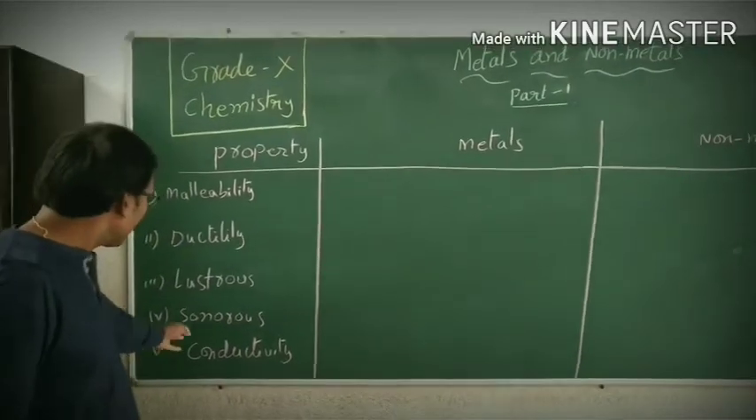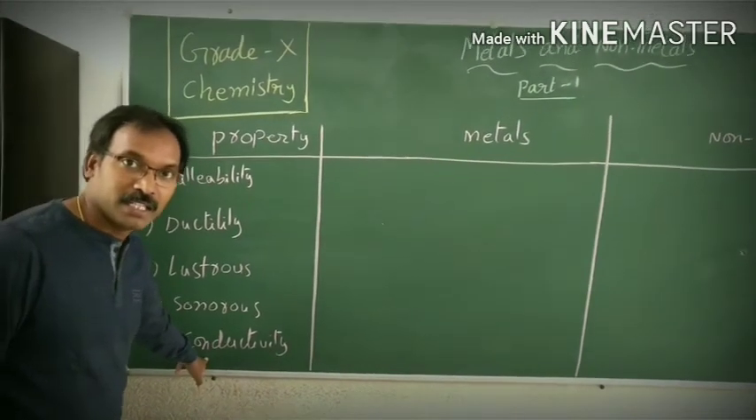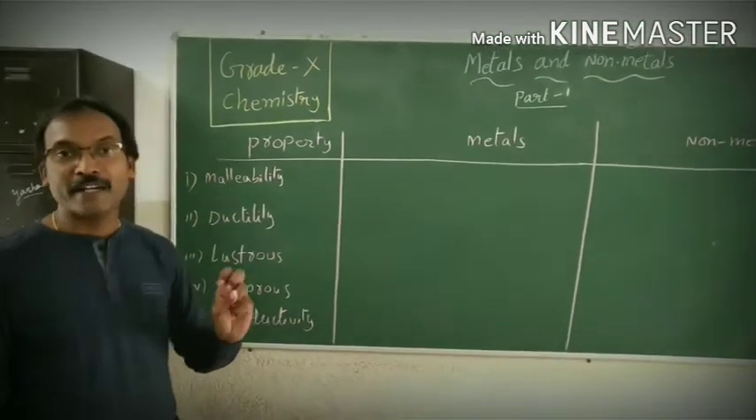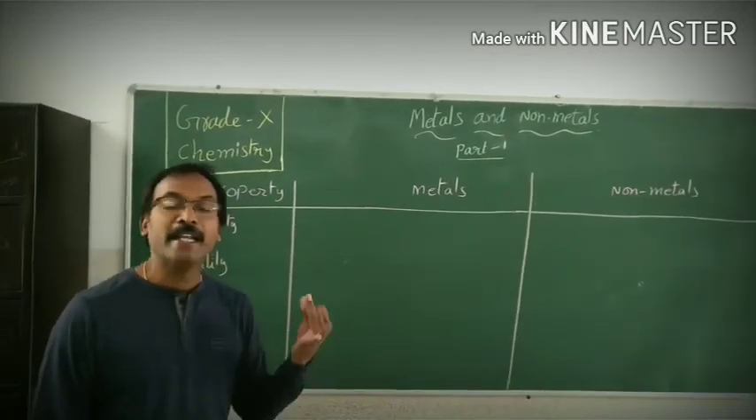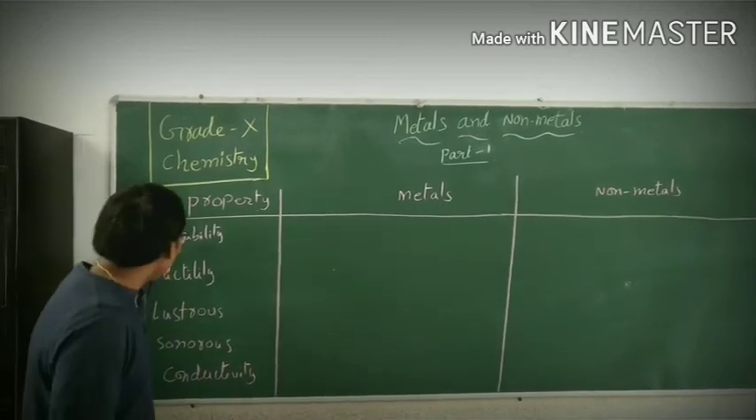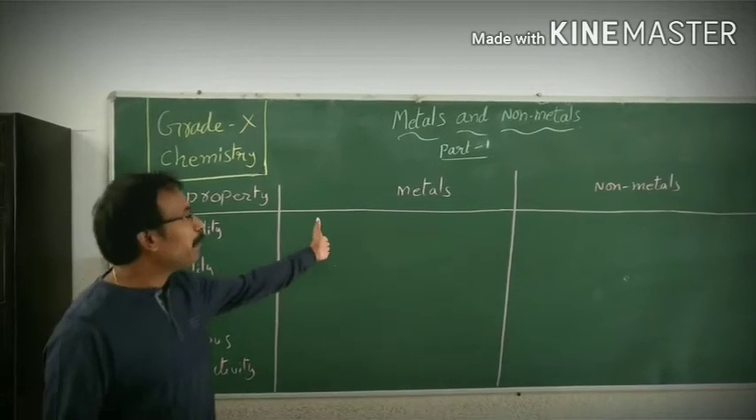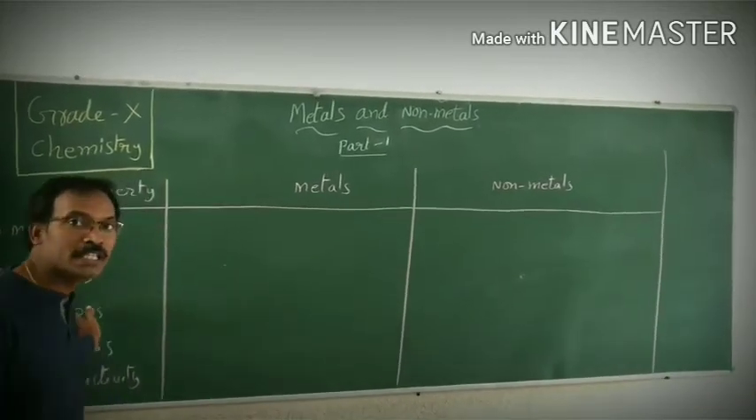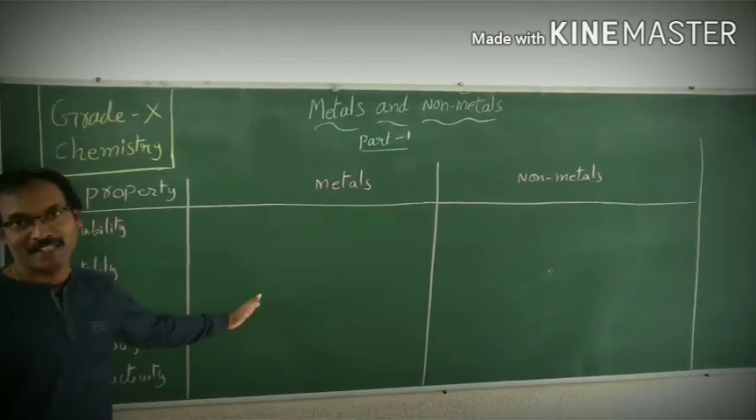Okay. And the next property we are going to understand is conductivity. In conductivity, 2 kinds of conductivity we discuss: one is conductivity of electricity and the other is conductivity of heat. Okay. So all these 5 properties, how we can classify them into metals and non-metals, how these will be different in metals and non-metals, we are going to understand.